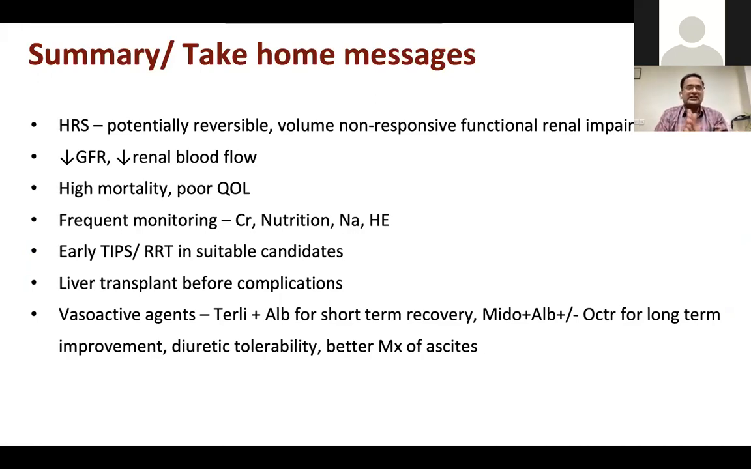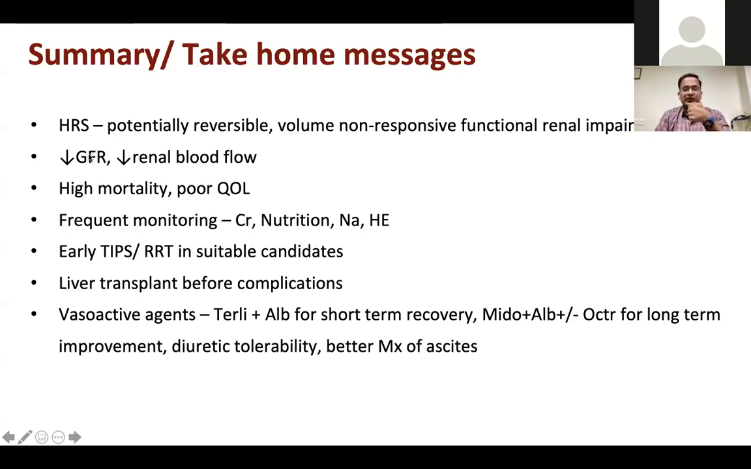As I said, HRS renal functions are very difficult to assess. We should rule out every cause for renal dysfunction in a patient with cirrhosis. Hepatorenal syndrome is diagnosed after excluding all other potential causes of acute kidney injury, be it infections or ATN or pre-renal hypovolemia or diuretic-related. But HRS is a potentially reversible, volume non-responsive functional renal impairment. That is to say, there is no intrinsic mechanical renal dysfunction. It is just that the factory is good and the raw materials are not reaching the factory. That's why the kidney is unable to do the act.